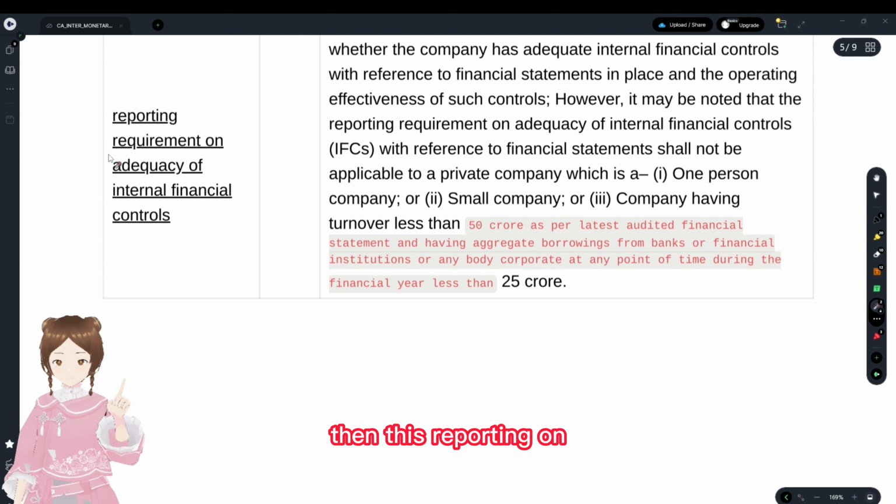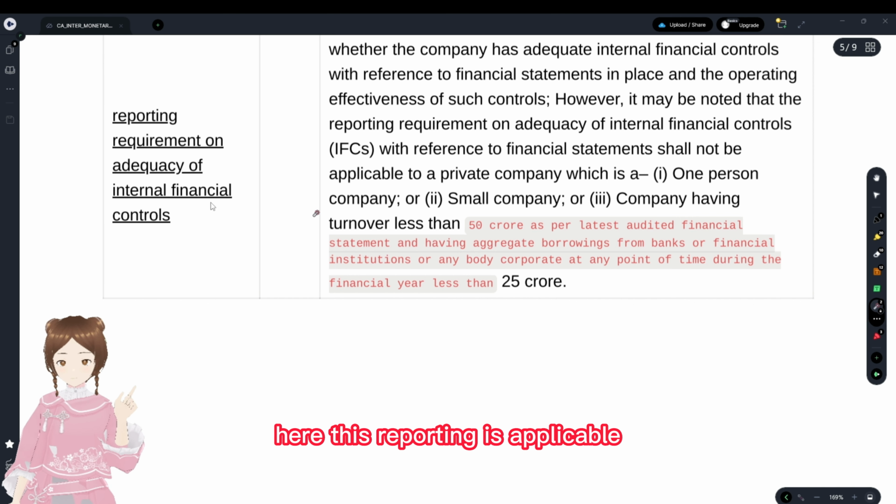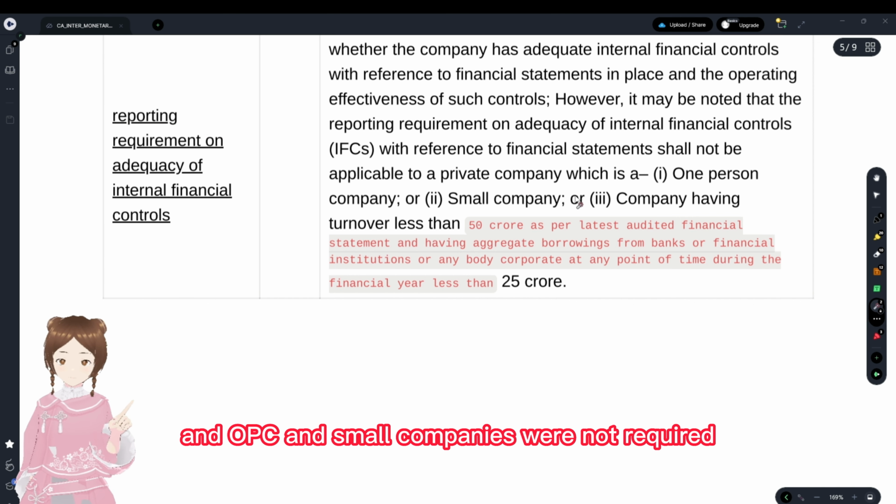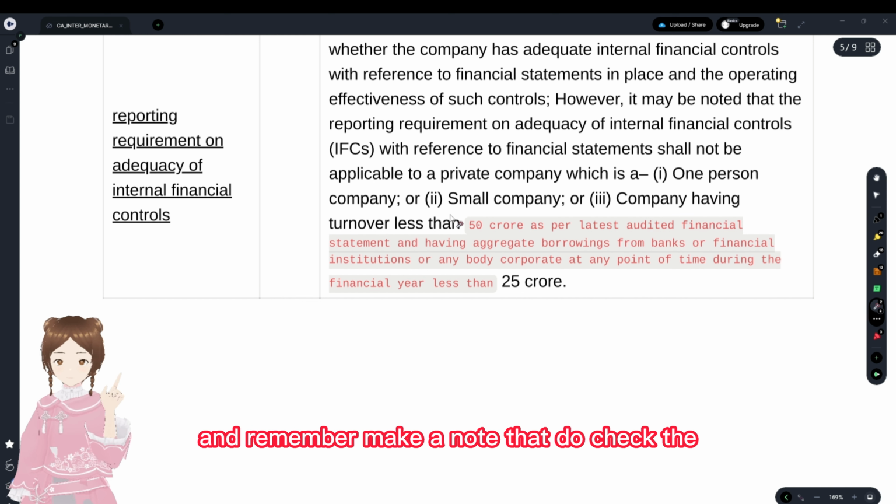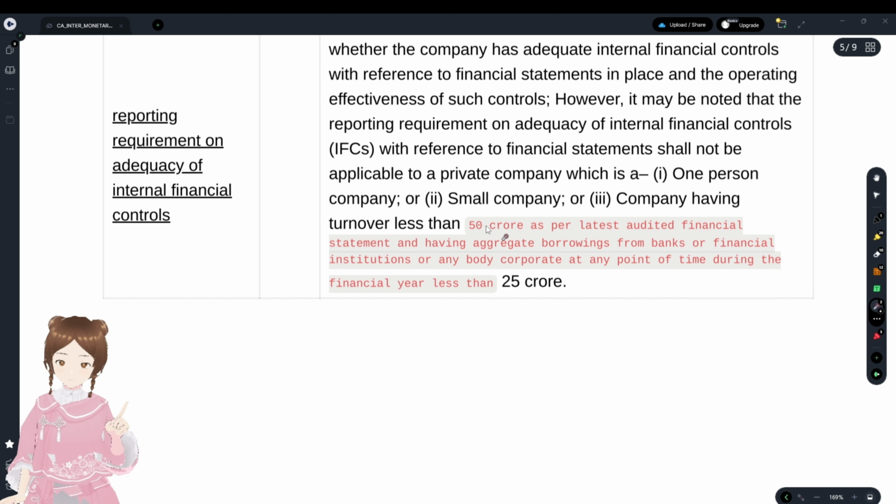If the turnover also touches 50 crore, this reporting is applicable, and OPC and small companies were not required. And remember, make a note that you should check the amendments video. The small companies' turnover limit has been changed. It's 4 crore and turnover is 40 crore.